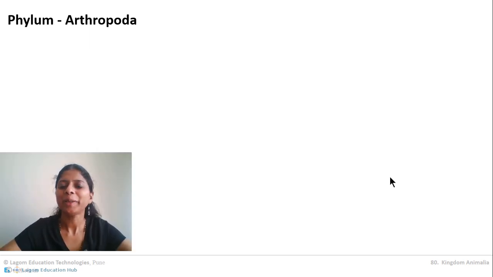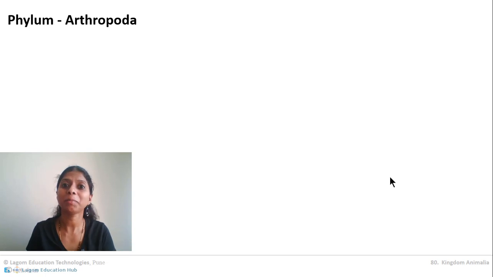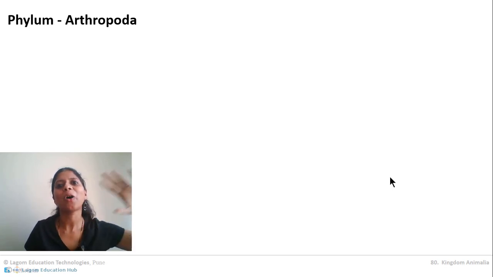Now, according to me, Arthropoda is the most interesting phylum among all the different phyla. Why is Arthropoda so interesting? The first thing is that this phylum includes the highest number of animals. Suppose I consider all the animals on the earth, or kingdom Animalia, as 100%. Then 80% come only under this phylum and the remaining 20% are all the other phyla. So phylum Arthropoda includes a large number of animals.